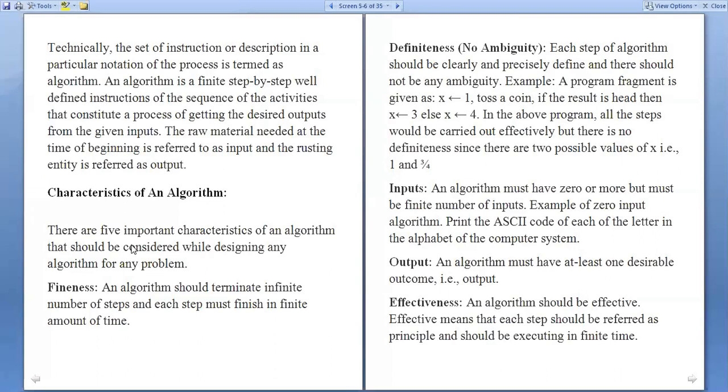The set of instructions or description in a particular notation of the process is termed as an algorithm. An algorithm is a simple sequence of steps or instructions. These instructions are useful for finding the solution to the problem.